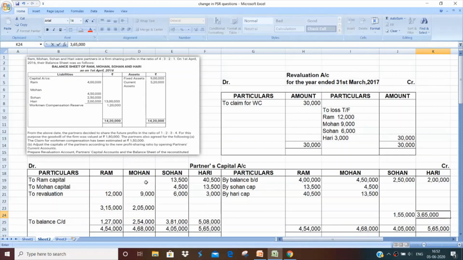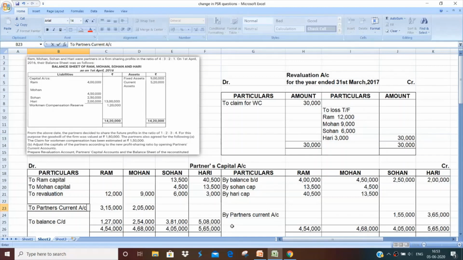Now since it was written in the question that the balancing is to be done through the partners' current account, I will write here by partners' current account. Similarly here also I will write, since this is on the debit side, to partners' current account. So the adjustment of capital has been made, but additional capital has not been withdrawn or introduced by cash. The adjustment has been made through the current account. So our partners' capital account is done.